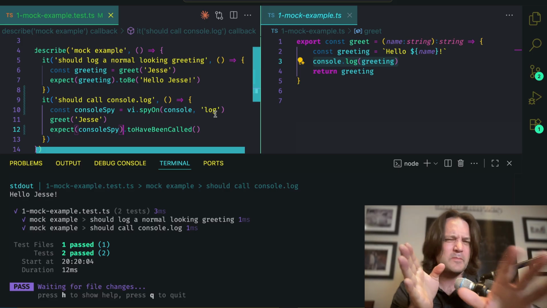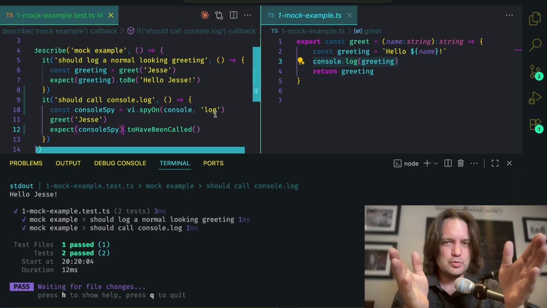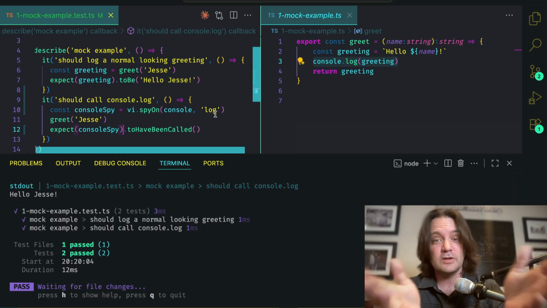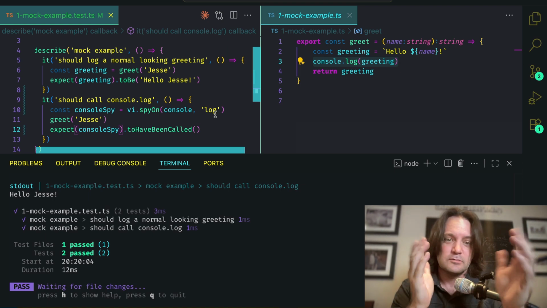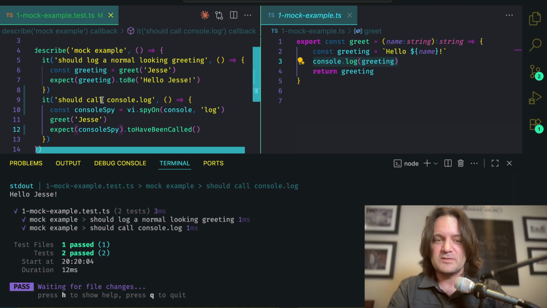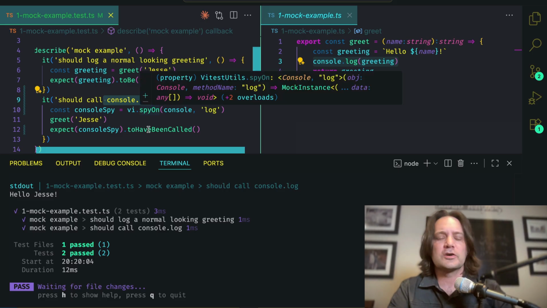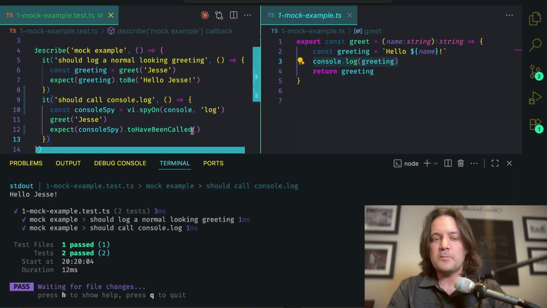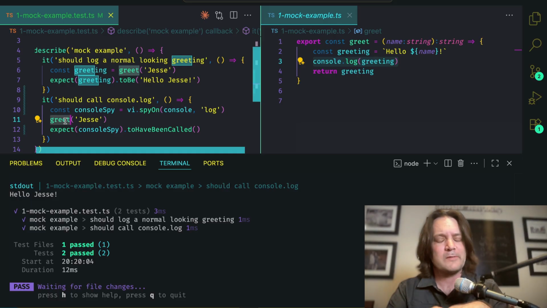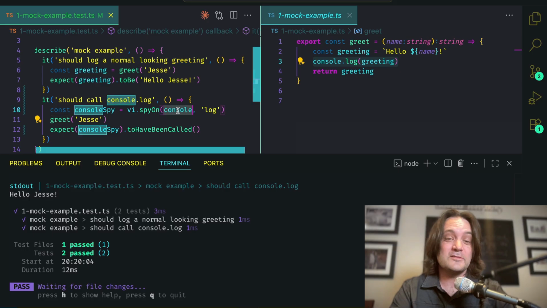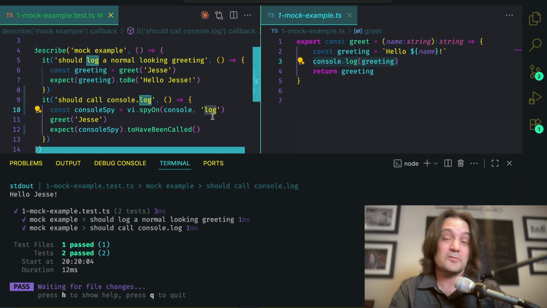We're testing kind of two behavior things. First, did you return the greeting in the way we're expecting? Hello, the name, and an exclamation point to be exuberant. Cool. Fantastic. Second test, did you actually call the console log in the way I expect? Well, greet was supposed to be a function, and this could be a class method too, to abstract away how greetings work. Not anymore. You know how it works. You know that internally somewhere it's using a console and it's calling log and you're expecting it to work.